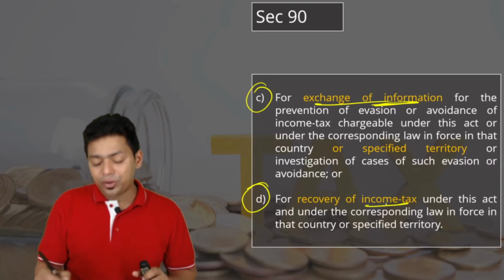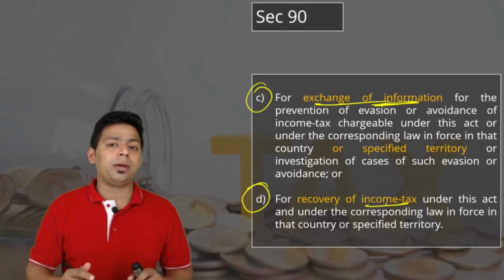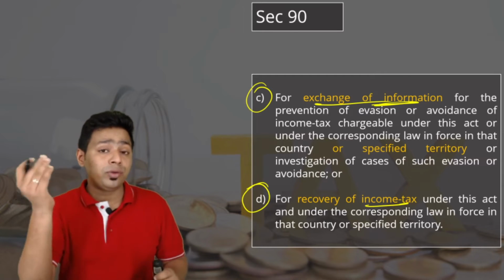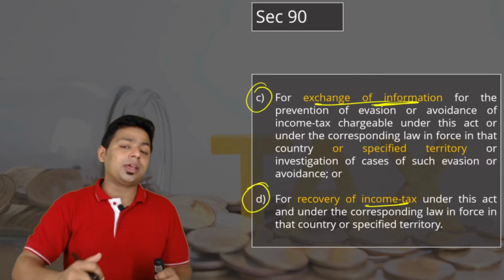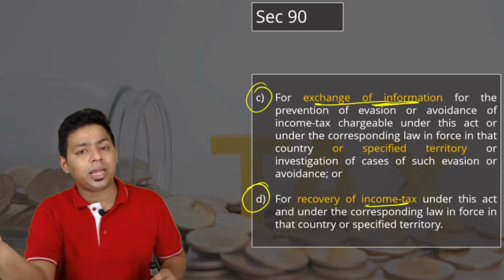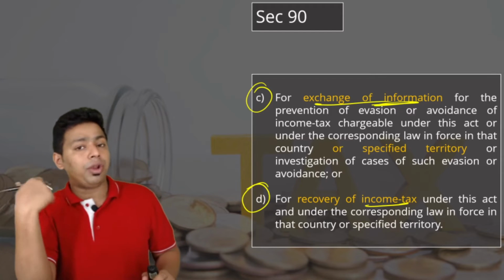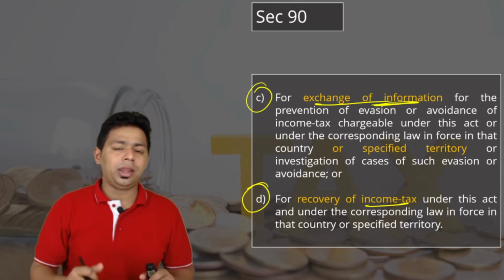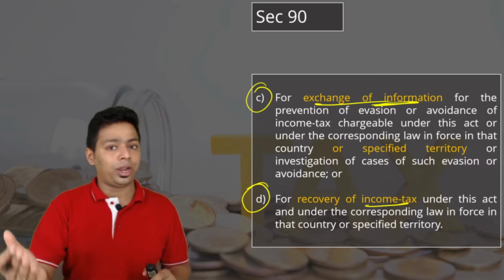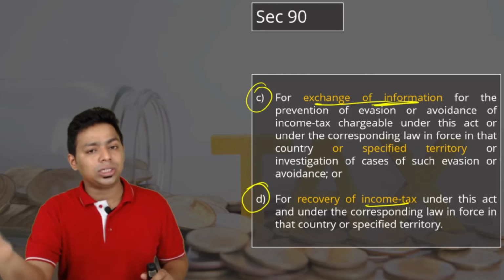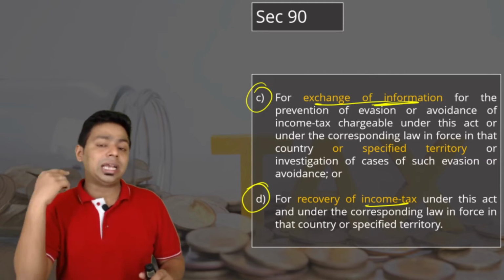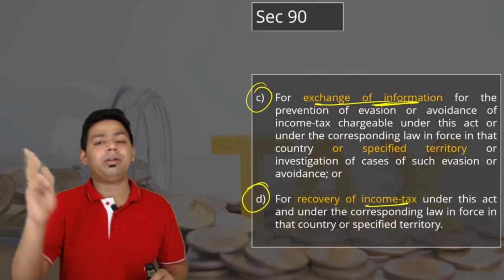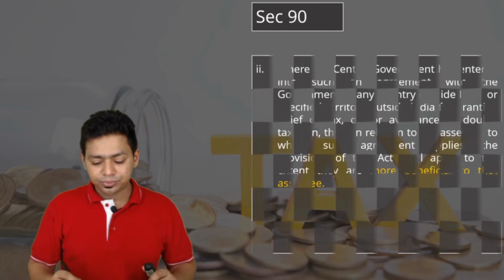Next one, D, recovery of income tax. If somebody has defaulted in income tax and is living in that country, then we have to recover. Obviously, Indian officers cannot go to a foreign country and conduct the operation. So the Indian income tax officer will put a request to the foreign income tax authorities, and they will recover money from the citizen who is residing there and who has defaulted in India, and they will give the money. Same thing we will do for that foreign country. If any foreign country's resident or citizen has come to India after evading tax in that country, then India will make all possible efforts to recover the tax and hand it over to the foreign country.